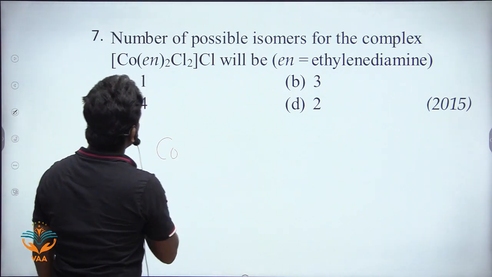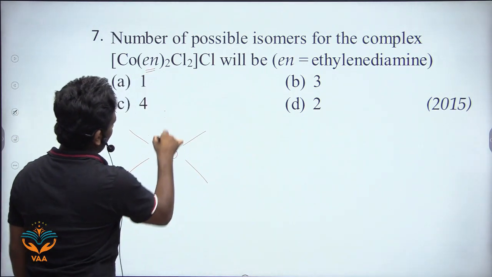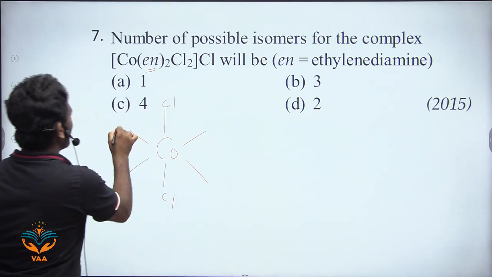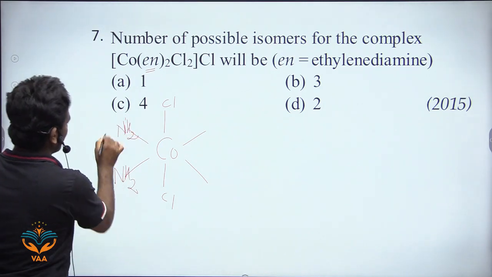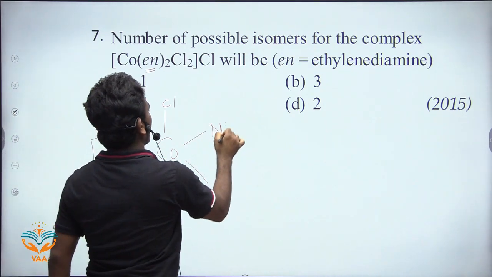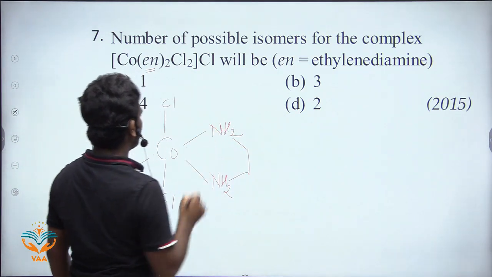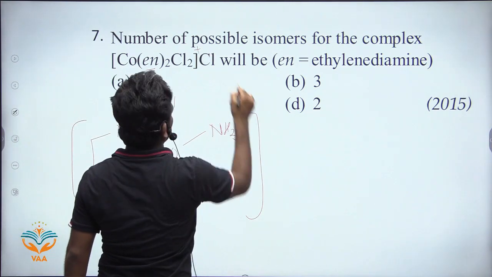Next one, the number of possible isomers for the complex. So here what is given? Co, and what is en? Ethylene diamine. Cl, Cl. You must know the structure of ethylene diamine. Okay, right. This is ethylene diamine. This is one complex, +1.